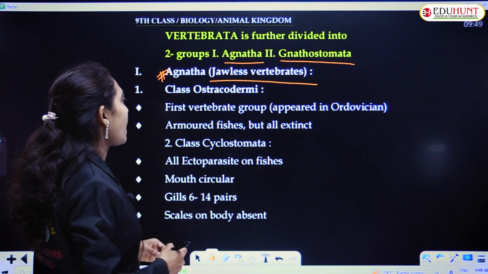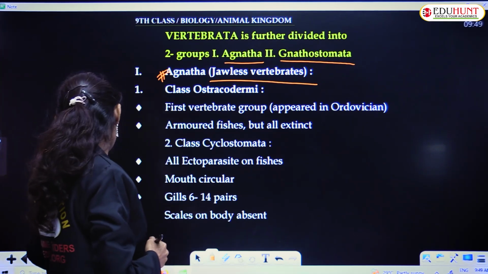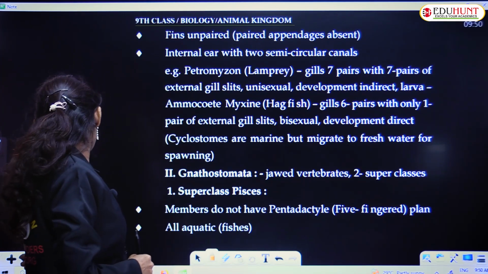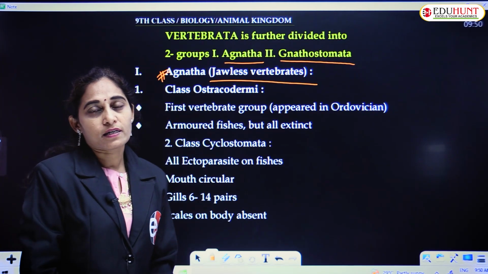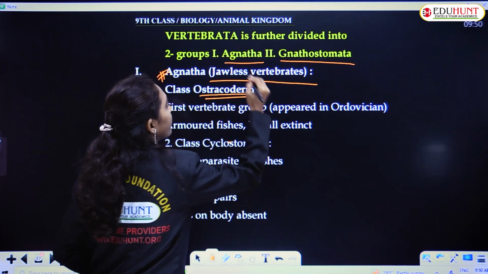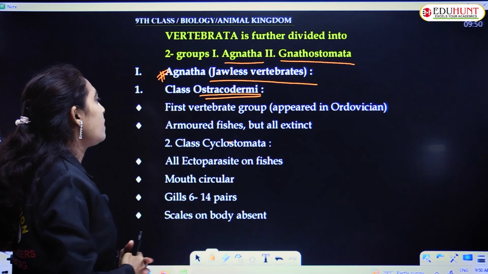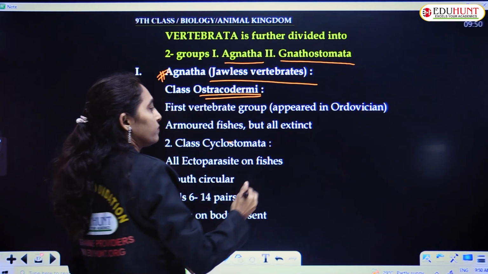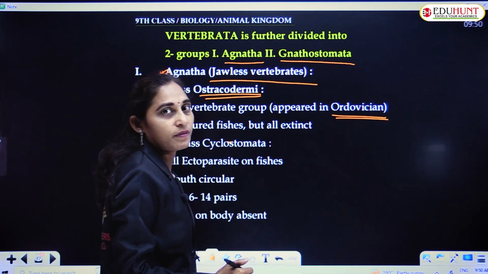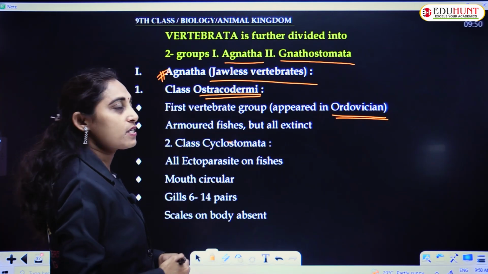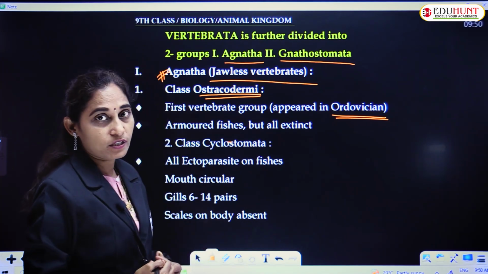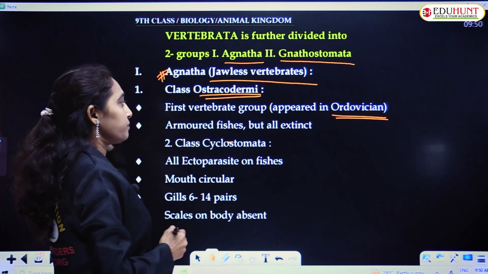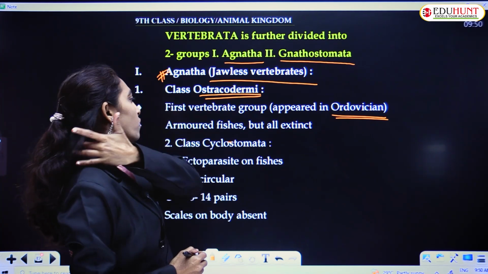Agnatha is divided into class Ostracodermi and class Cyclostomata. Let's see what class Ostracodermi is. Ostracodermi, dermis meaning skin. This is the first vertebrate group, which appeared in the Ordovician period. These are very primitive, and the first vertebrate group of the phylum Chordata.